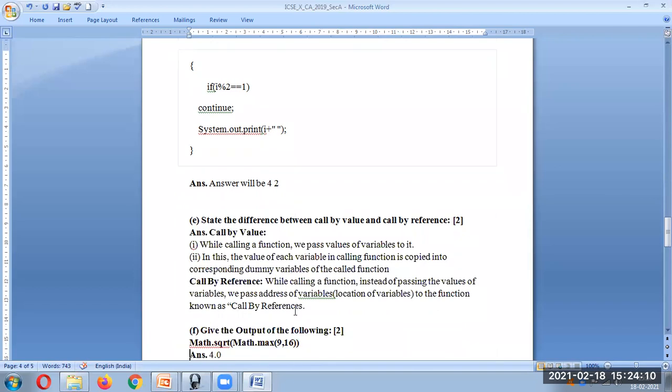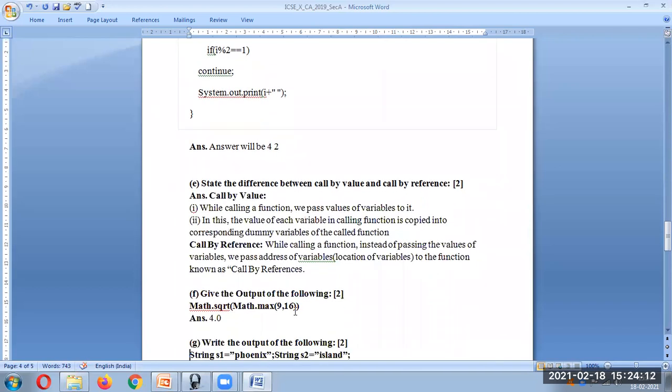Next is state the difference between call by value and call by reference. Now what is call by value? While calling a function, we pass values of the variable, whereas in reference, instead of passing the value, we pass the address of the variable. Okay, this is called call by reference. So in call by value, the value of each variable is copied into the corresponding dummy variables.